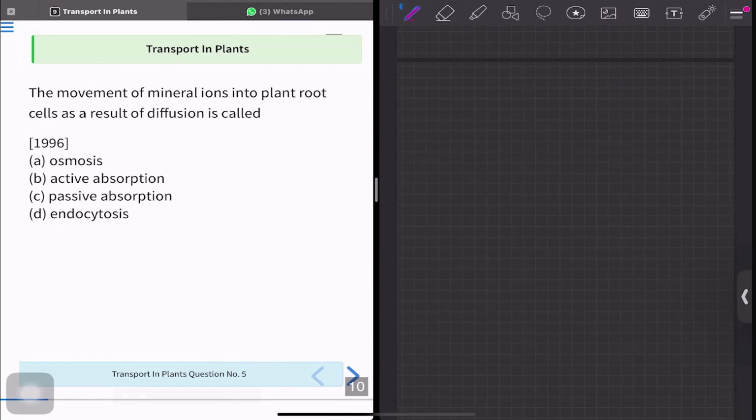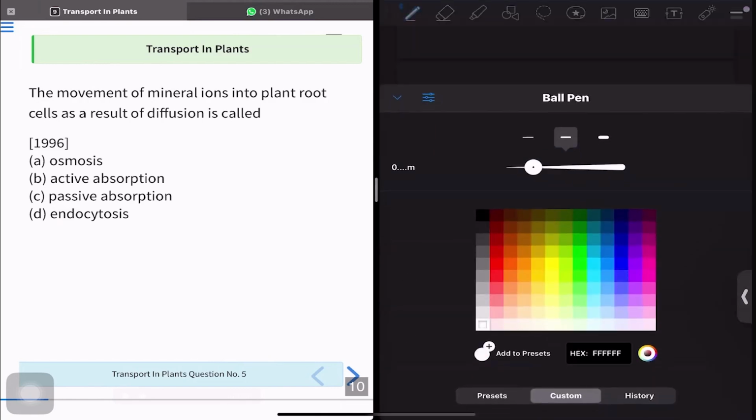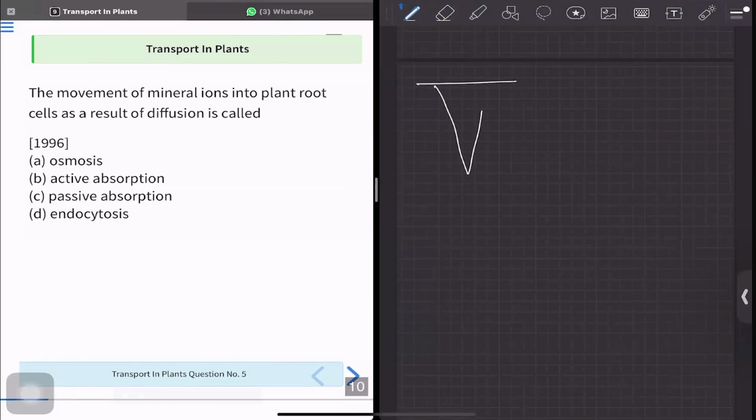The ions that will move inside the roots. Let me explain. So, this is the root, and there are ions. So, ions are entering by active transport. But some ions will move by diffusion and will carry water along with it.